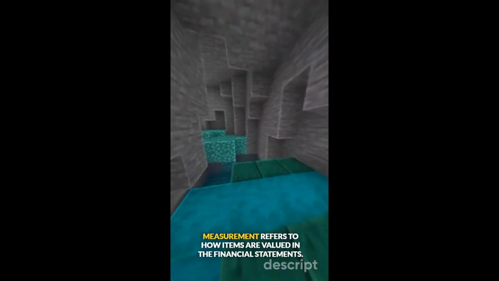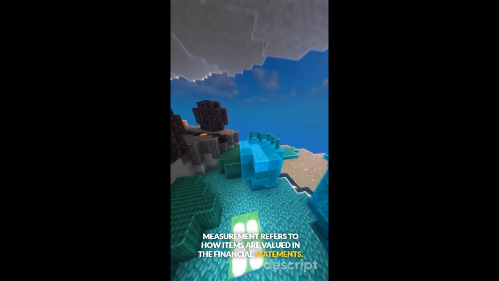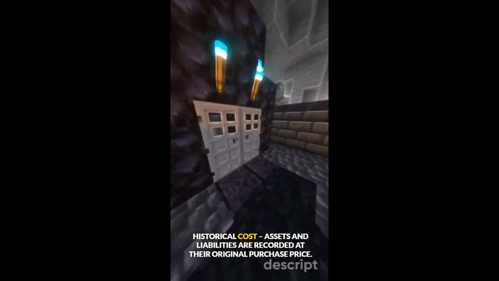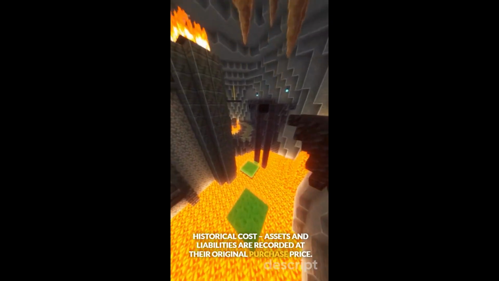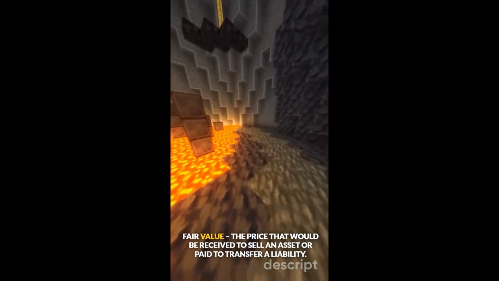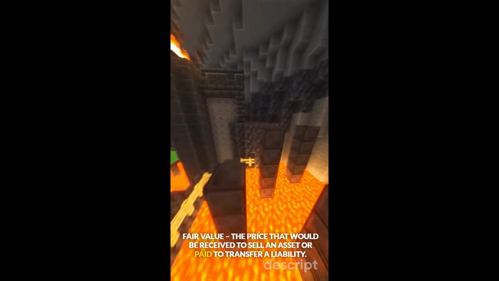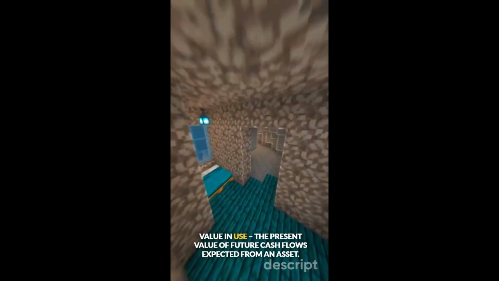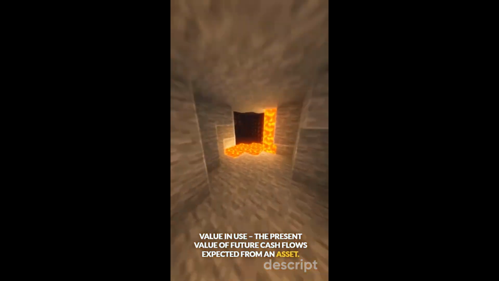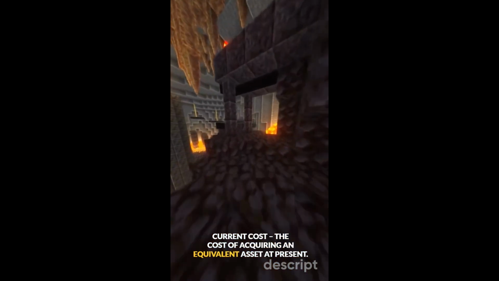5. Measurement bases. Measurement refers to how items are valued in the financial statements. The main bases are historical cost. Assets and liabilities are recorded at their original purchase price. Current value approaches. Fair value, the price that would be received to sell an asset or paid to transfer a liability. Value in use, the present value of future cash flows expected from an asset. Current cost, the cost of acquiring an equivalent asset at present.